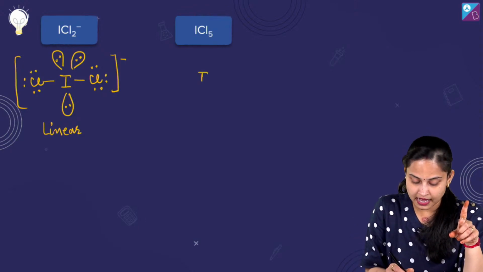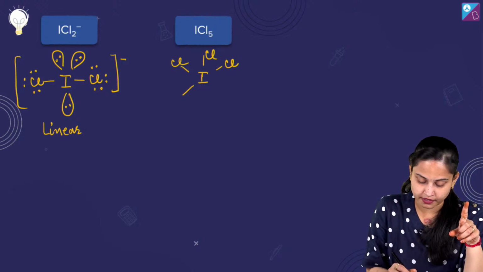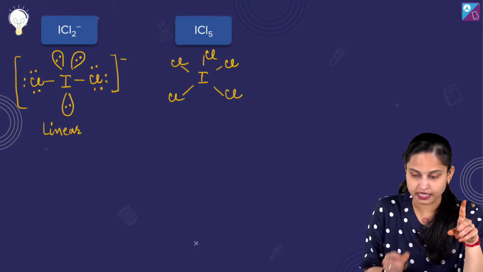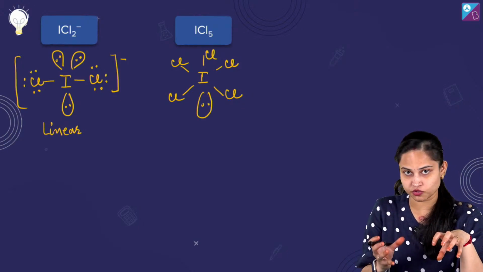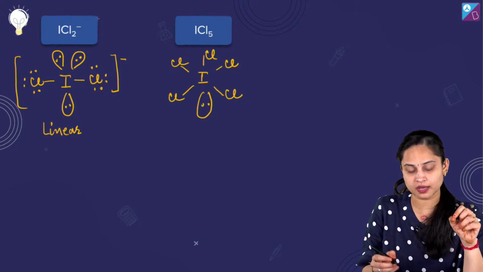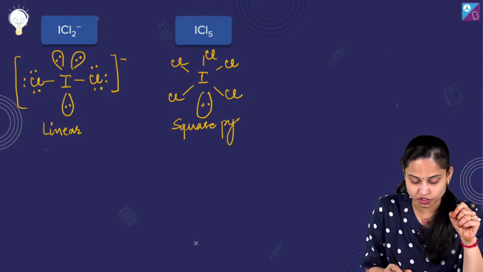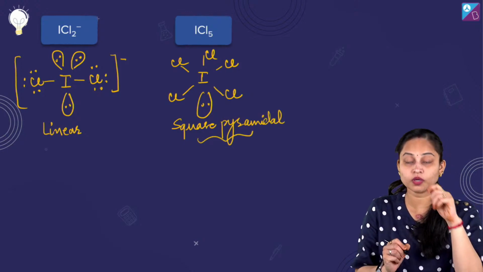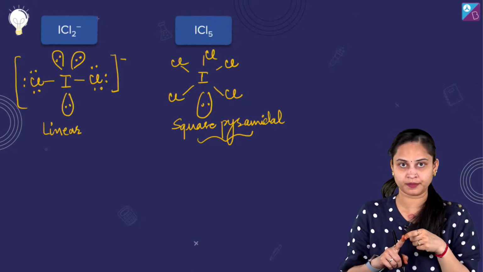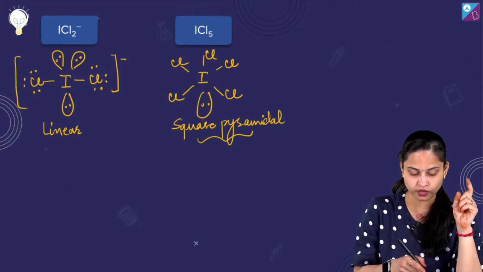Talking about ICl5 now. It's I, Cl over here, Cl over here, the third Cl over here, fourth Cl and the fifth Cl, with a lone pair of electrons. So I'll say its geometry is octahedral, but its shape is square pyramidal. It's actually not fulfilling our condition given in the question. We want T-shape and square pyramidal, the pair which is T-shape and square pyramidal. So it's actually not fulfilling the conditions of the question.